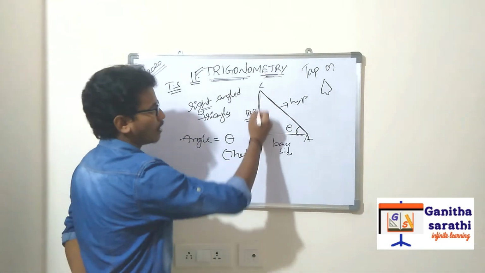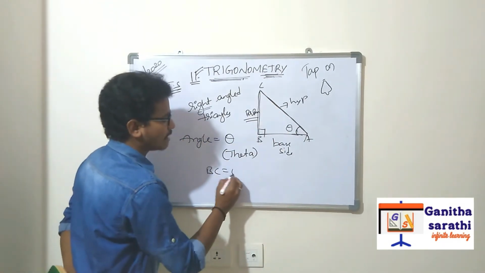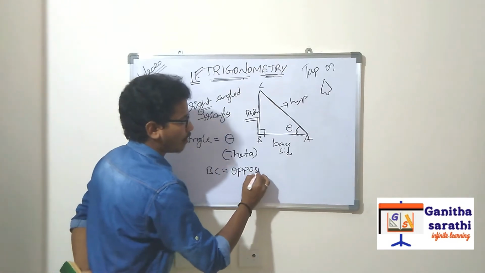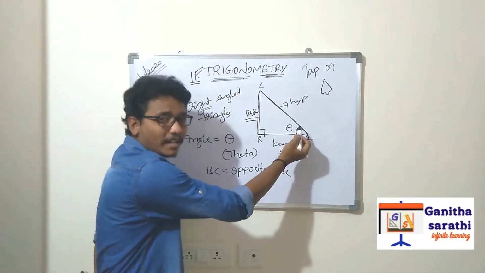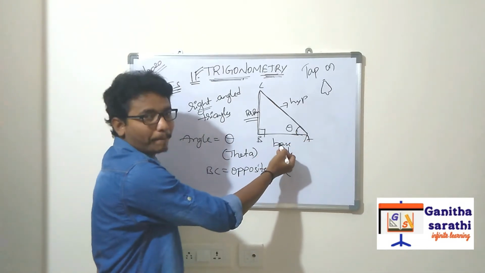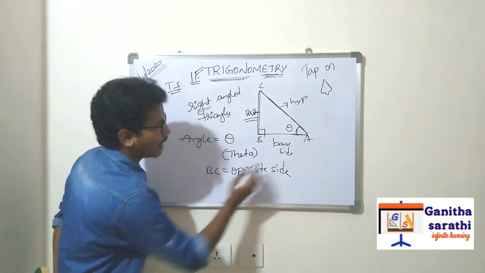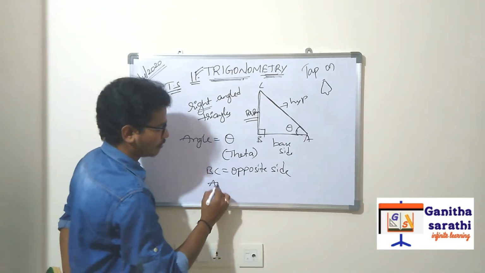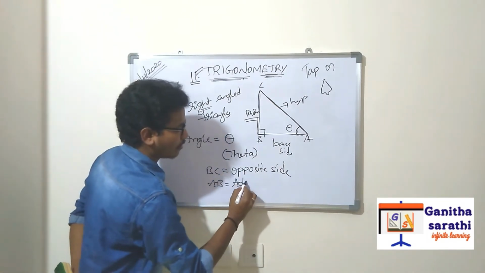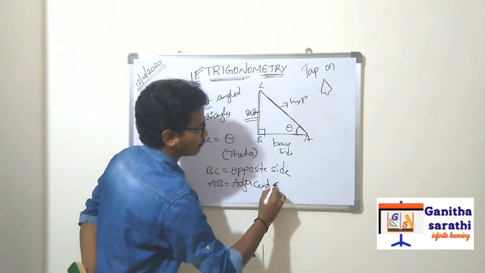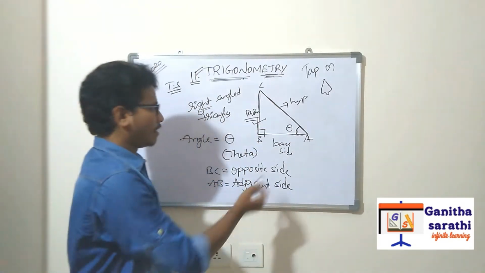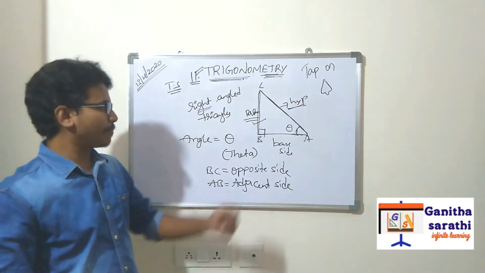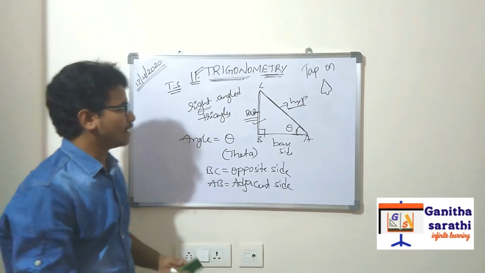So what is this one called? BC is the opposite side. And how is this side related to this angle? This is the base side. How is this one related? This is the adjacent side. What is that called? Adjacent side. So this one we will call hypotenuse only. This is the opposite side and this is the adjacent side.